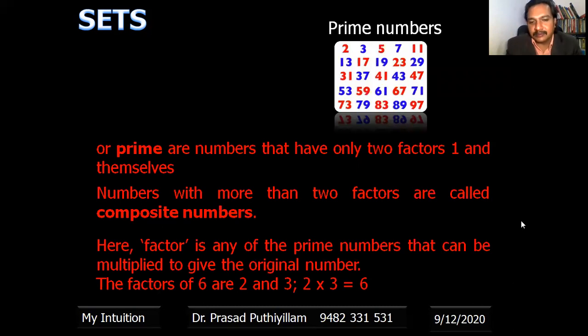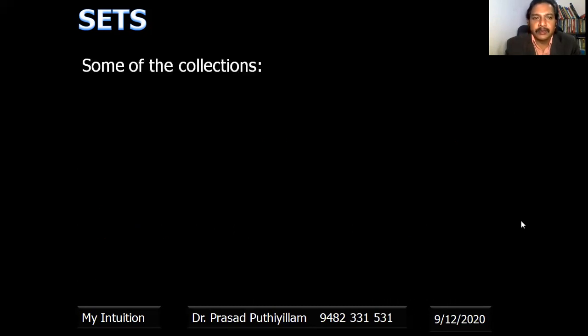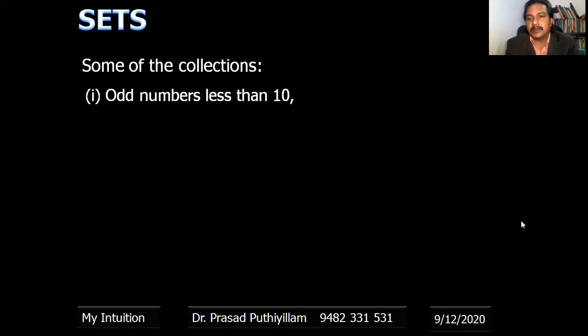Here the factor is any prime number that can be multiplied to give the original number. So the factors of 6 are 2 and 3. 2 multiplied by 3 gives 6, therefore we call 2 and 3 the factors here. Some of the collections we can consider: say, odd numbers less than 10. Odd numbers are 1, 3, 5 and so on, less than 10, that is 1, 3, 5, 7, 9.